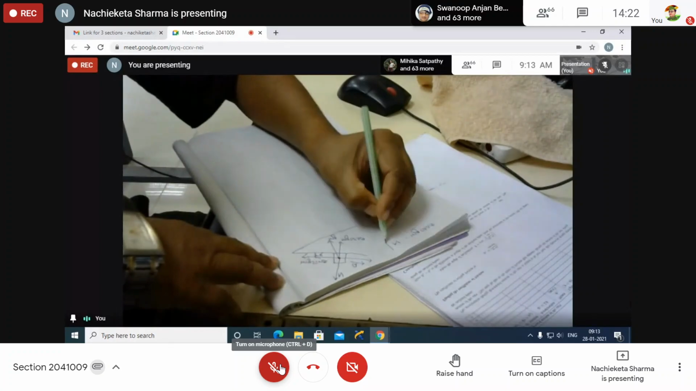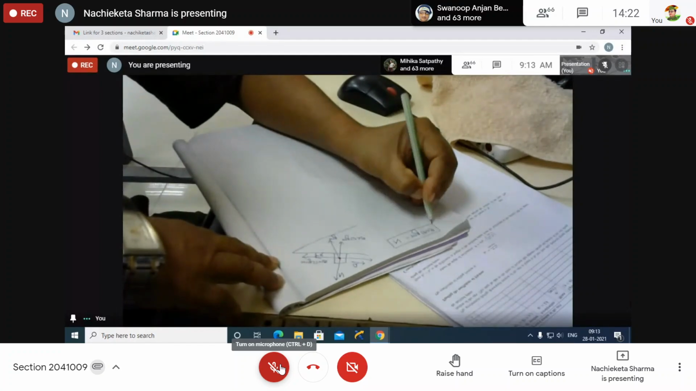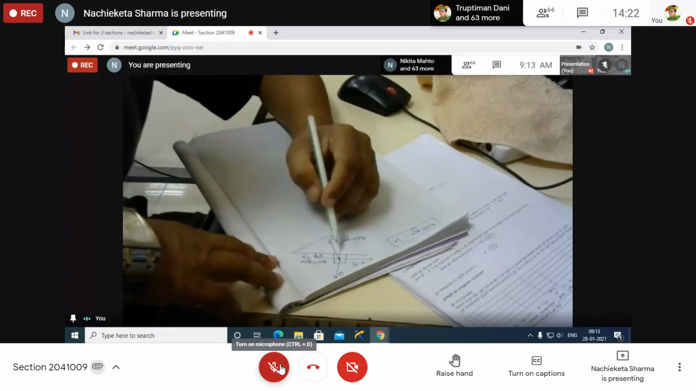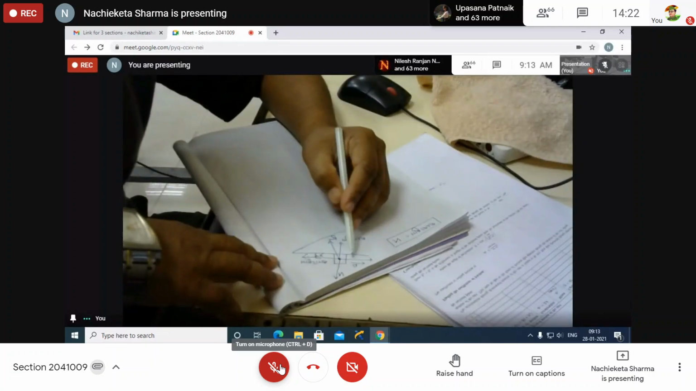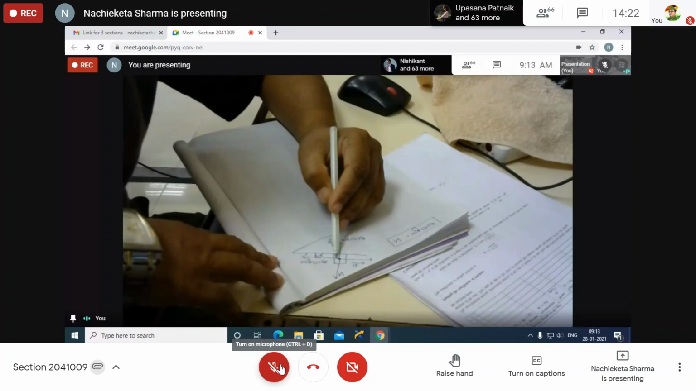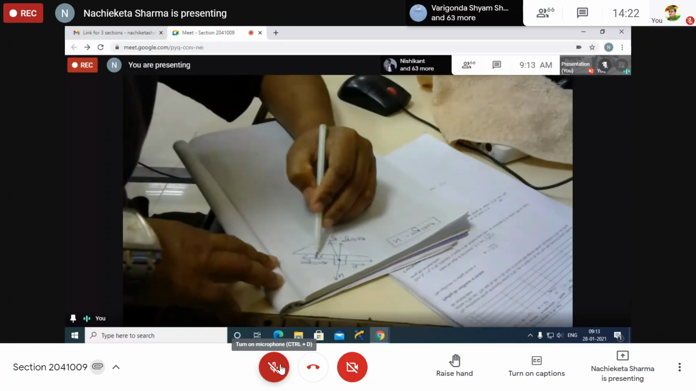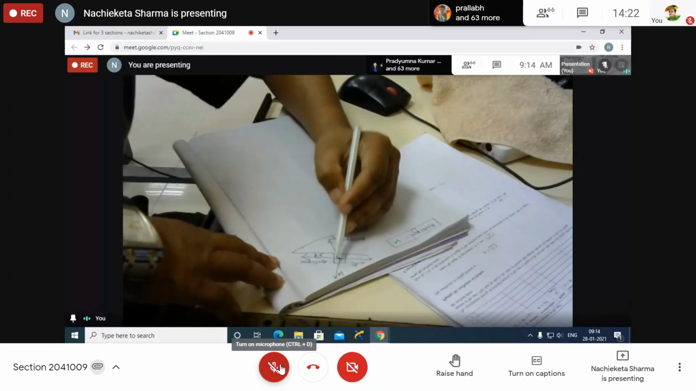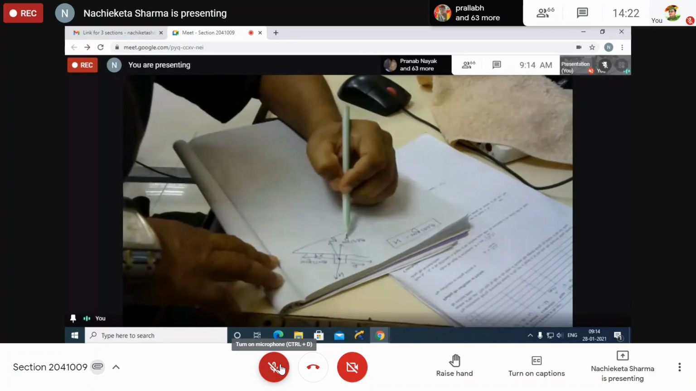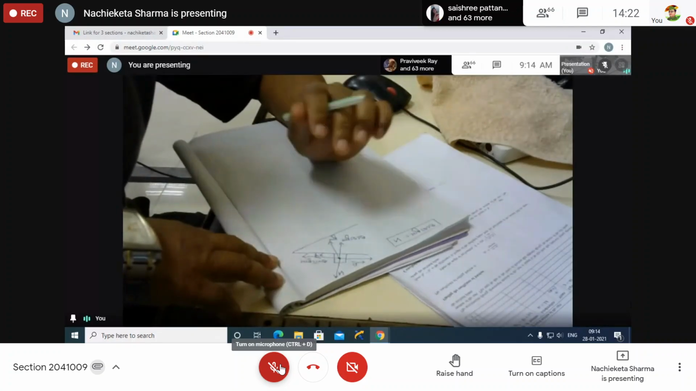So after the upward acceleration, let the body be moving upward. Then the frictional force will be acting opposite to the motion. That is Fk. Here the body cannot move vertically because the normal force and mg cos theta cancel, meaning they are equal. That means N equals mg cos theta.